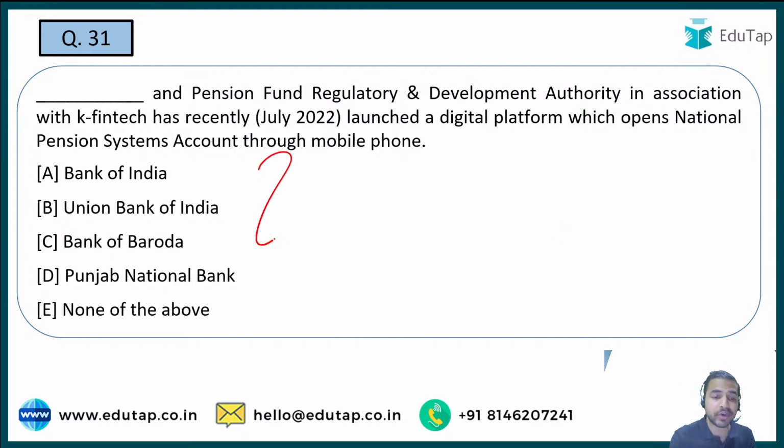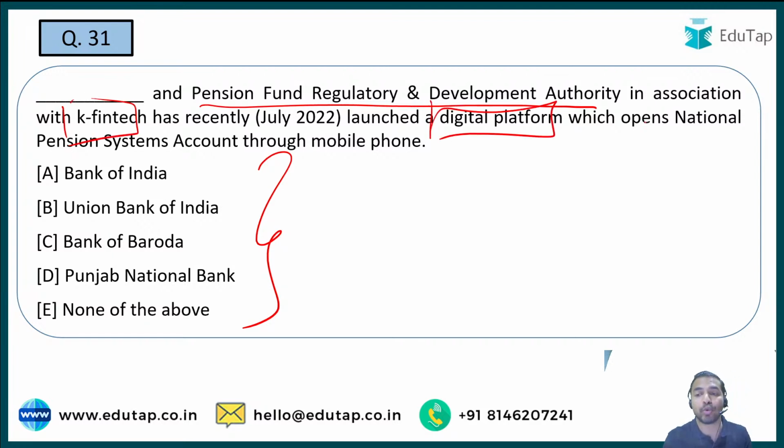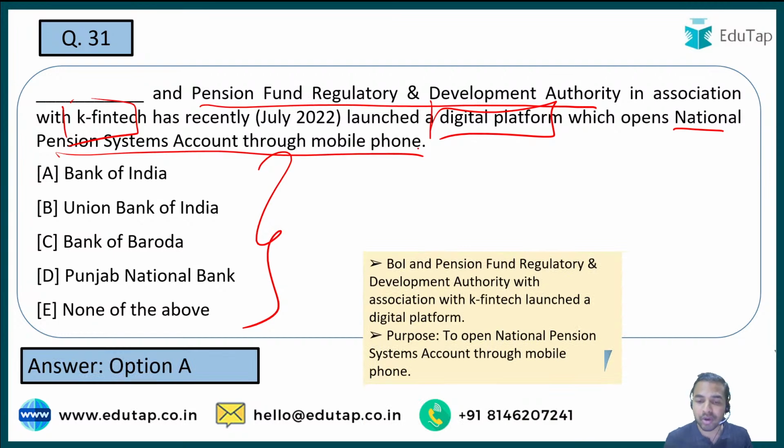Here you are just required to identify the name of the bank which, along with the pension fund regulator and development authority, in association with K Fintech, has launched a digital platform which opens a National Pension System account through the mobile phone. So through a mobile phone we can open our National Pension System account, and a digital platform for it has been launched. You have to tell me which bank has launched this platform along with PFRDA and K Fintech. And guys, here in this question the right answer is Bank of India. So Bank of India, together with PFRDA and K Fintech, has launched this particular platform.